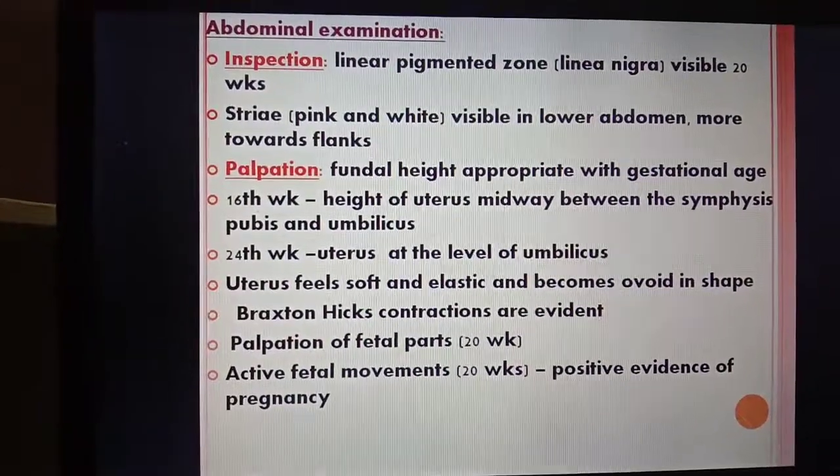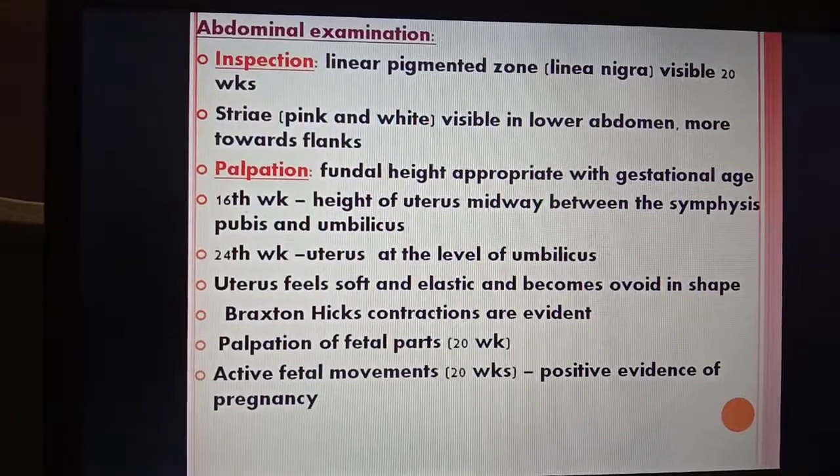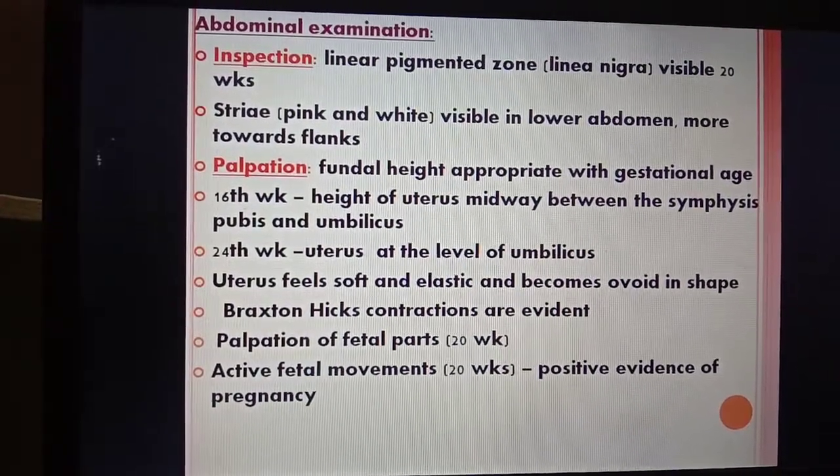So let us see the abdominal examination. In abdominal examination, during the inspection, you can see the linea nigra and striae gravidarum.